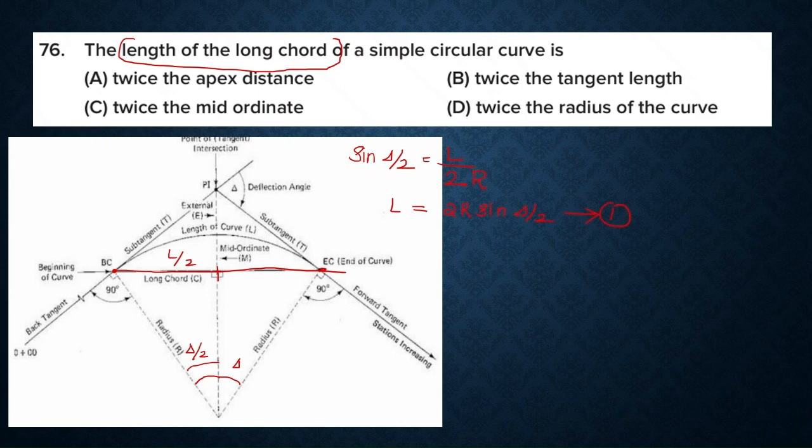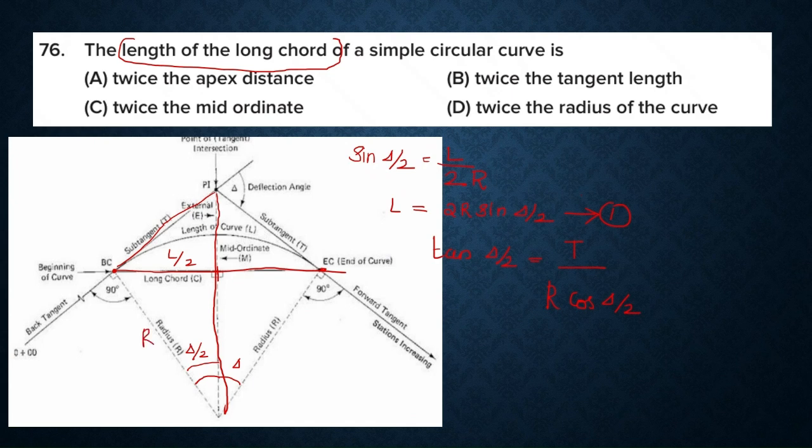And if we are taking tan of half of the deflection angle, tan delta by 2 is equal to, in terms of tangent length, the tangent length T divided by this distance, which is R cos delta by 2.